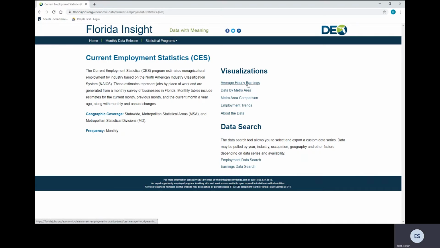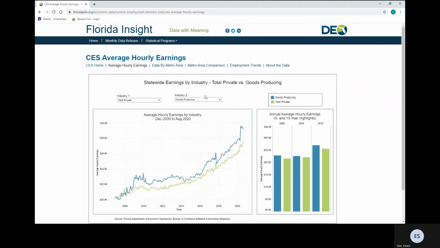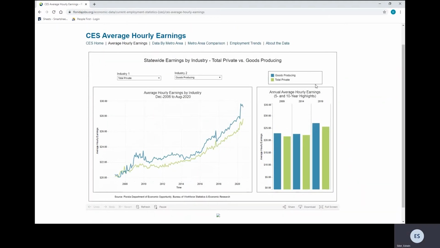So what we're going to do is click on average hourly earnings. On this specific page, it shows you two different graphs. The first graphic compares hourly earnings for 2 selected industries monthly from December 2006 all the way to August 2020.